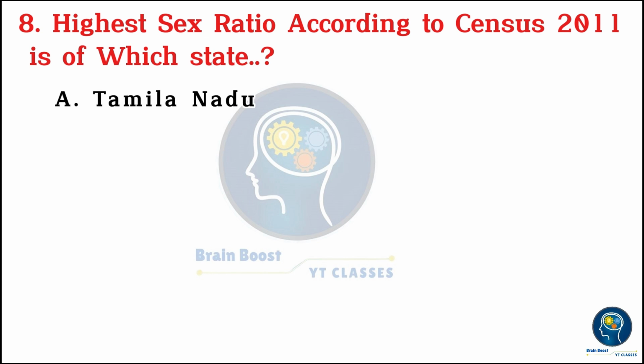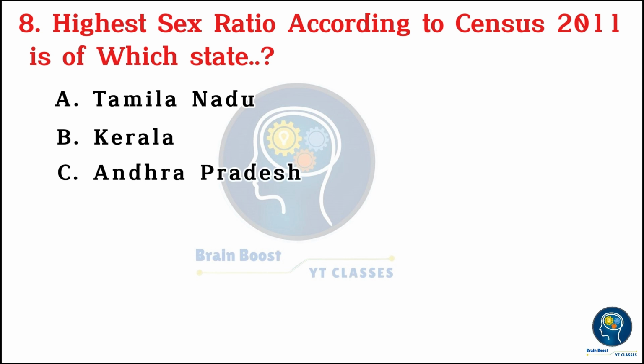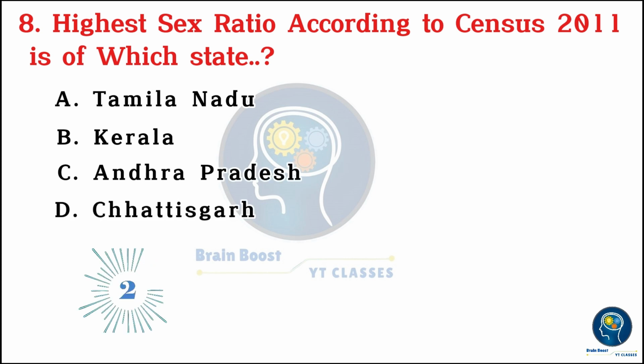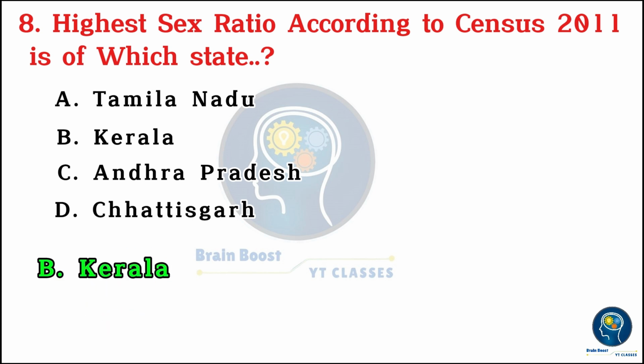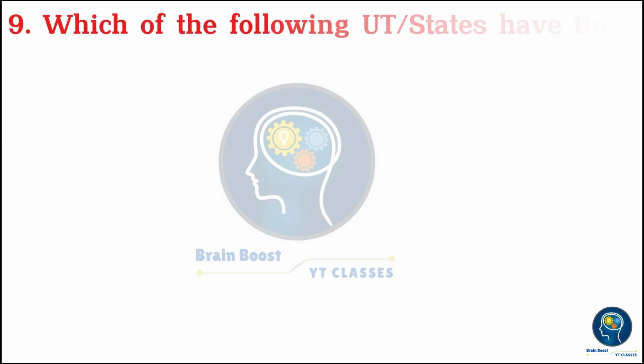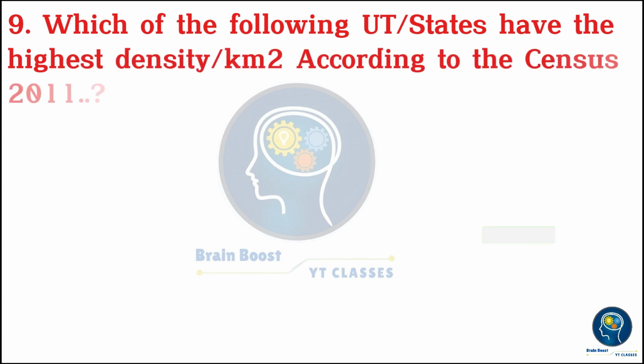The highest sex ratio according to Census 2011 is of which state? A. Tamil Nadu. B. Kerala. C. Andhra Pradesh. D. Chhattisgarh. 3, 2, 1, 0. B. Kerala.